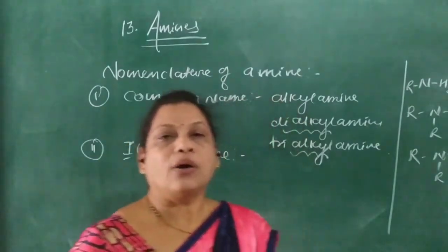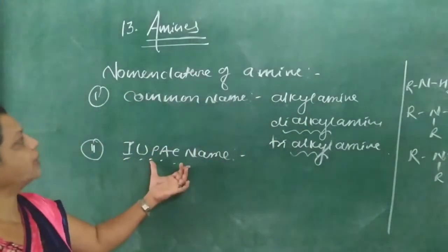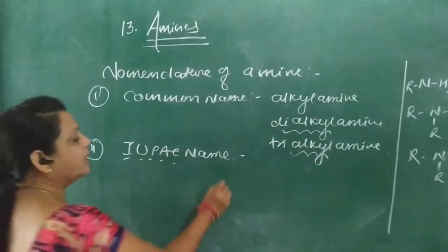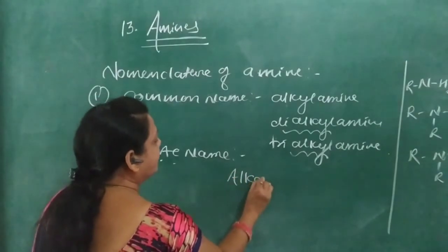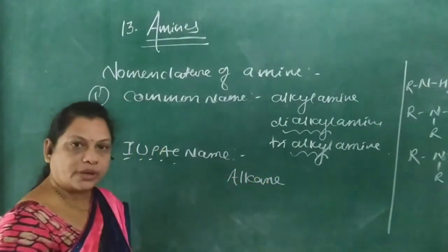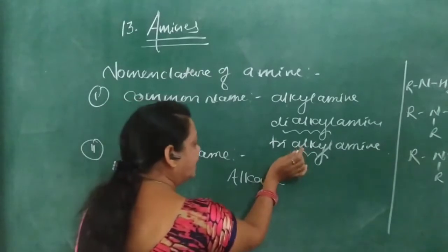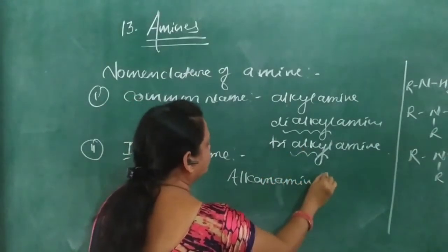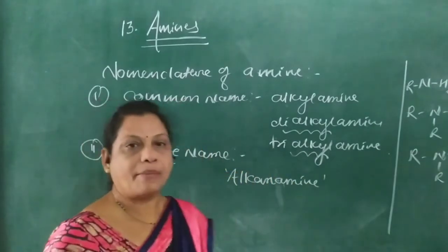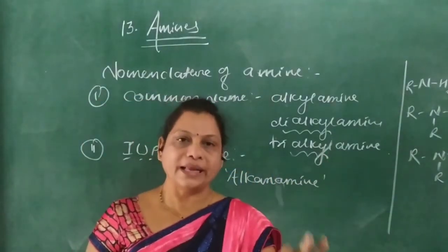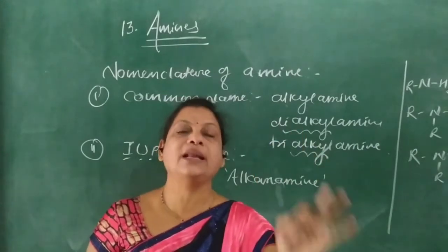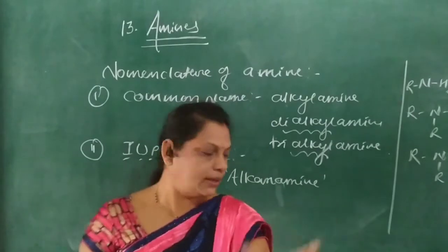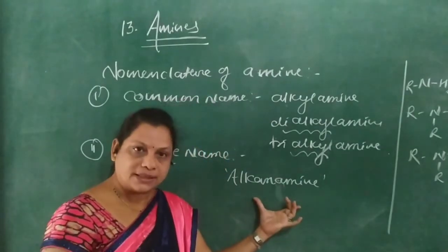According to the IUPAC system, amines are written first as the derivative of alkane. The ending E gets replaced by amine, so it is called alkanamine, means from the alkane. In the spelling of alkane, E gets replaced by amine and the one word, alkanamine, is written.